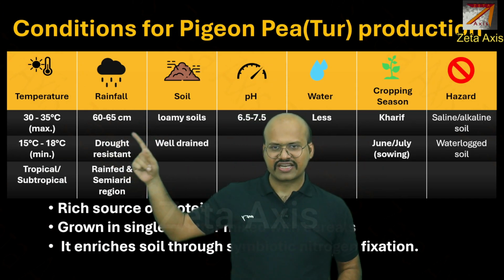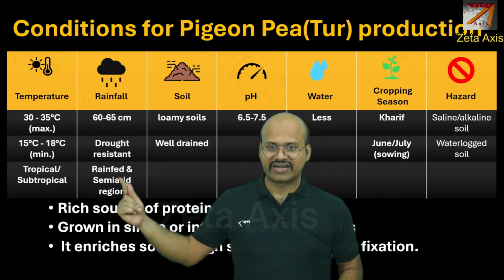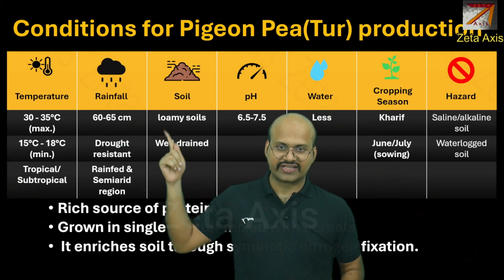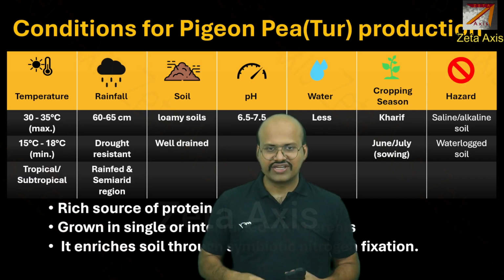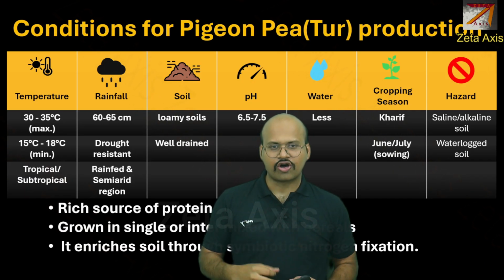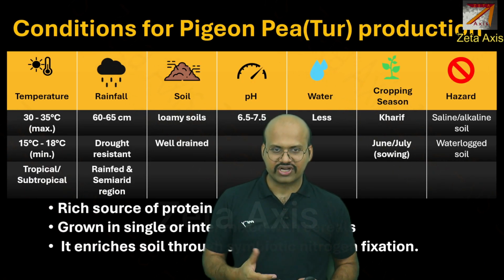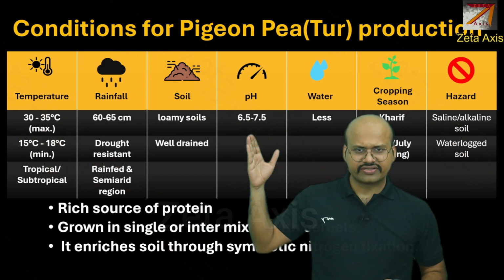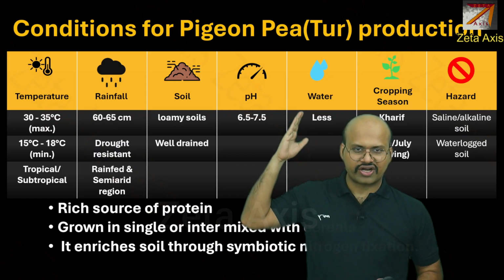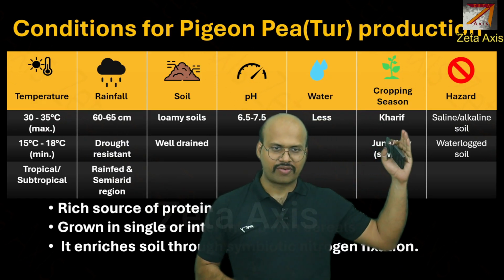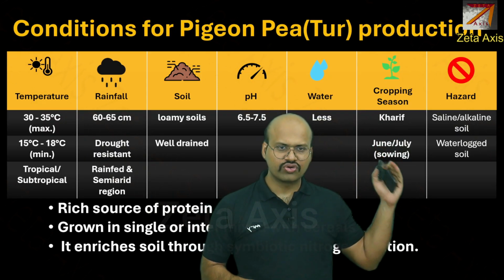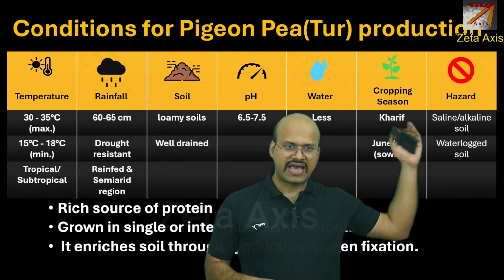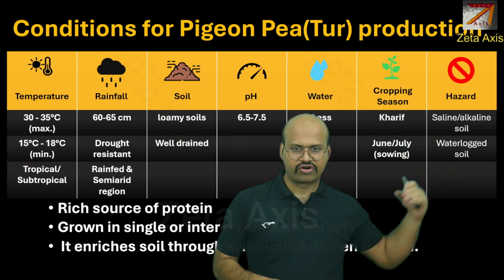It requires less rainfall. It is a drought resistant and rain fed crop of semi-arid regions, and it requires well drained soil, that is, it requires loamy soil. So we have already seen that loamy soils have all 3 types of soil and are slightly porous, and therefore well drained. The soil is balanced, almost neutral, and the water requirement is less. It is a kharif crop because it is a tropical crop, and the sowing season starts from June to July. The things which it does not like are highly saline soil or highly waterlogged soil.